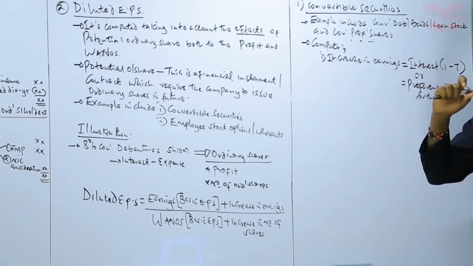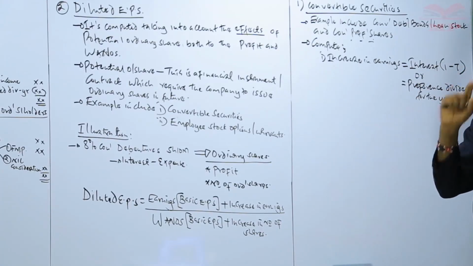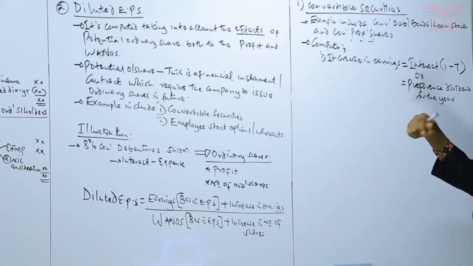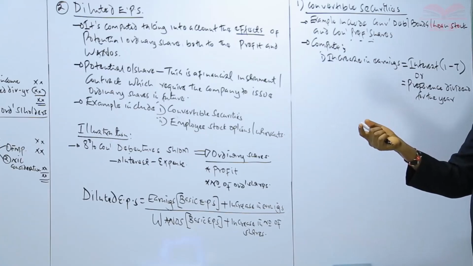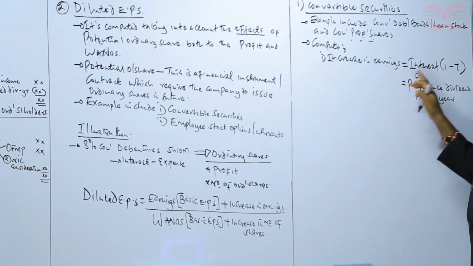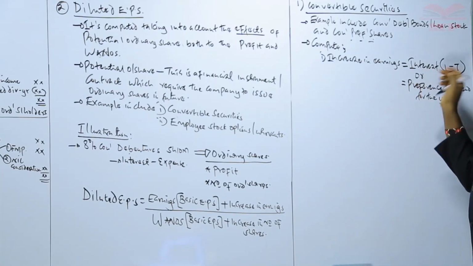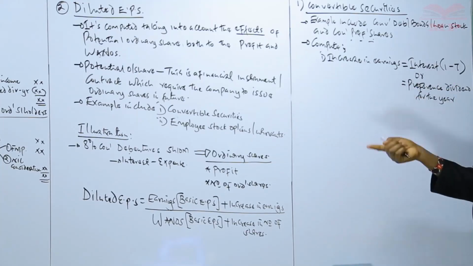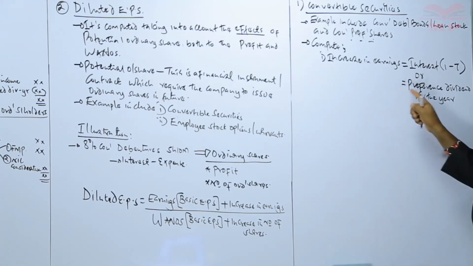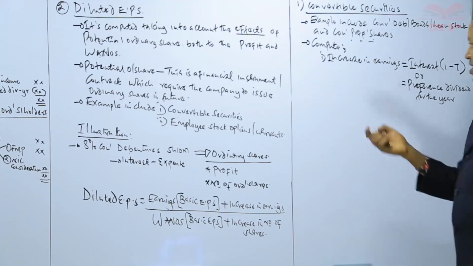But we have said that for us to compute that, we have to assume that these convertible securities were converted into ordinary shares in the course of the year, because if they were converted, the company would not have paid interest, meaning that our profit would have increased by that amount of interest net of tax. If the company had issued convertible preference shares, the amount of earnings would have increased by the amount of preference dividends paid.